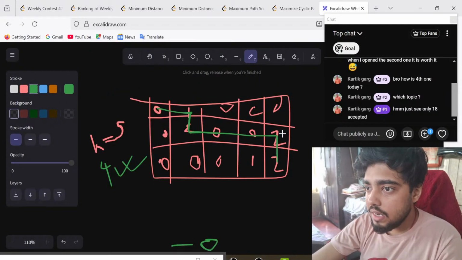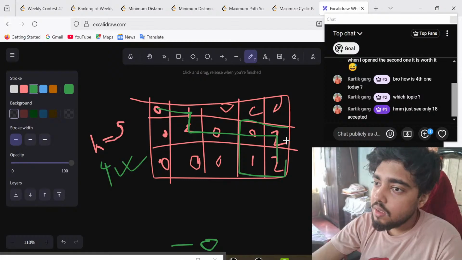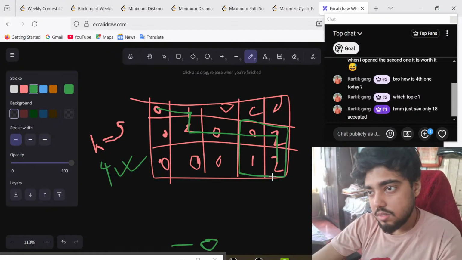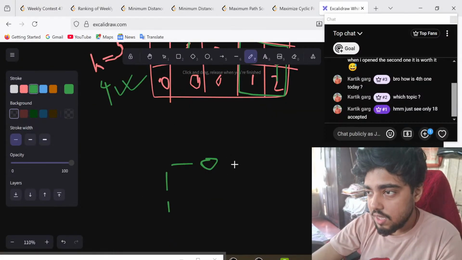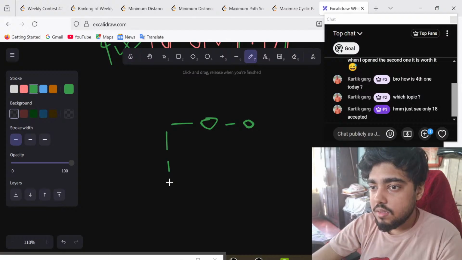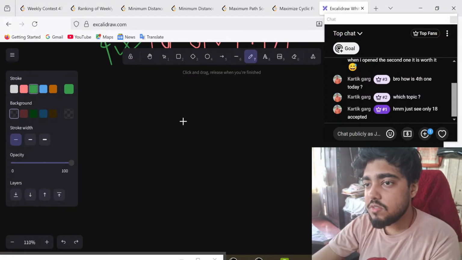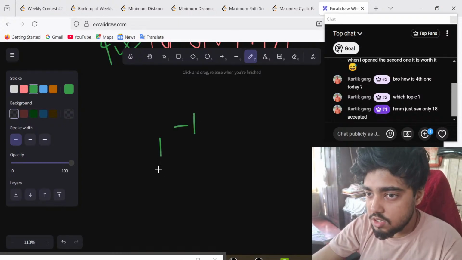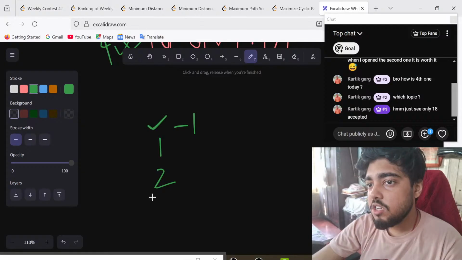Because if the resultant set is very small, it is easy for us to say whether it is a greedy or not. But if the resultant set is very large, let's say in greedy pattern, this is what you would come up with. Let's say this is one and this is two, so from this position, you will always go to this two.